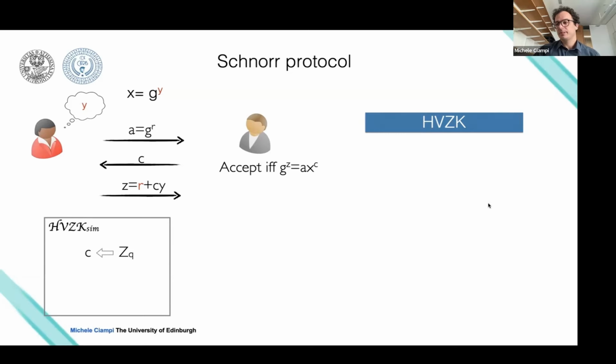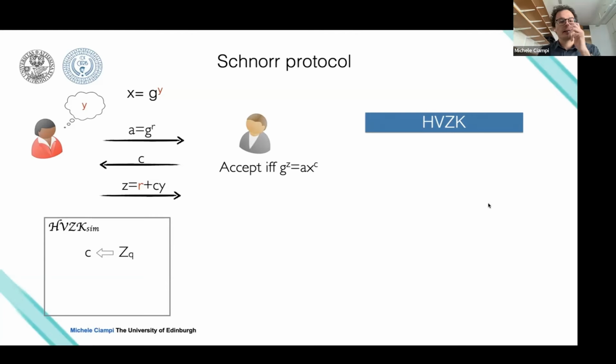So this may seem a bit contradictory. We want to make sure that if we receive an accepting proof, the prover knew the witness, but at the same time, here we show that there exists a mechanism to generate a transcript which is accepting, and that is generated without the knowledge of the witness. This seems a bit contradictory, but it's really not. The reason is that the simulator has an advantage: the simulator can decide all the elements of this transcript on its own.